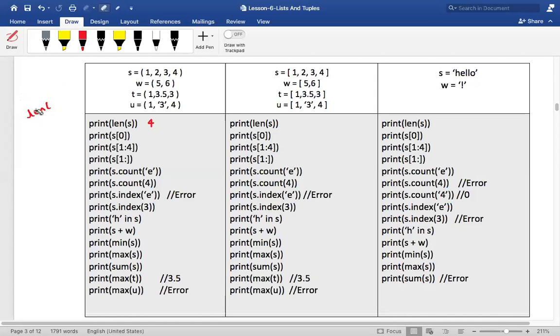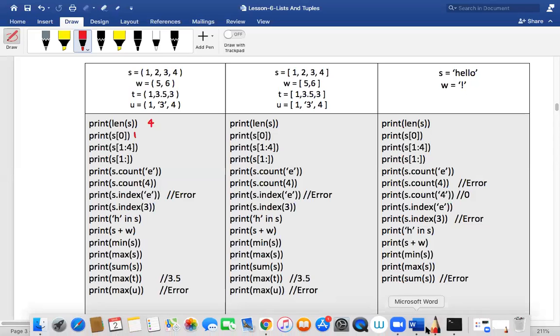Now, having said that, let me proceed further. Now, what is S of 0? S of the 0th element will give you 1. Now, what is this? This is called the slicing operator. Can you please put that in the chat box? Slicing, S-L-I-C-I-N-G. It is called slicing. I'll show you how it works practically.